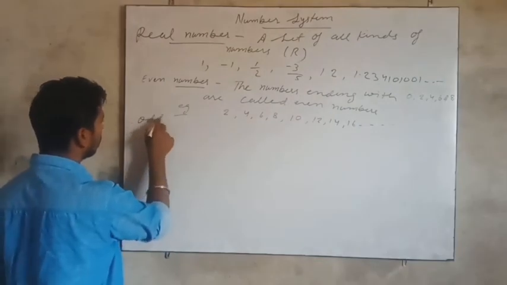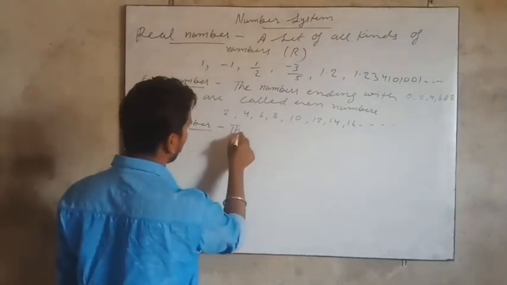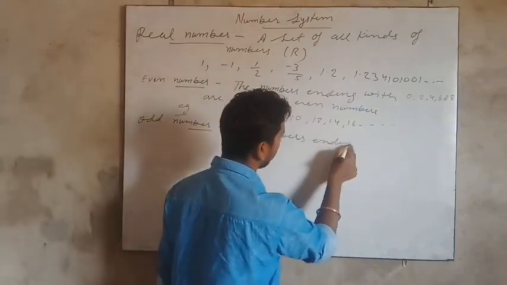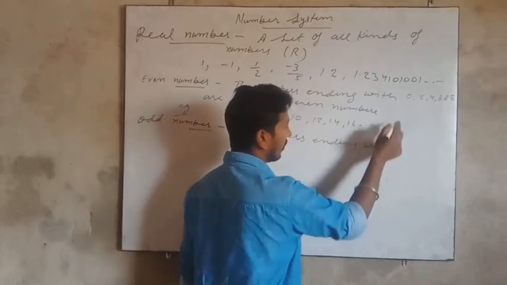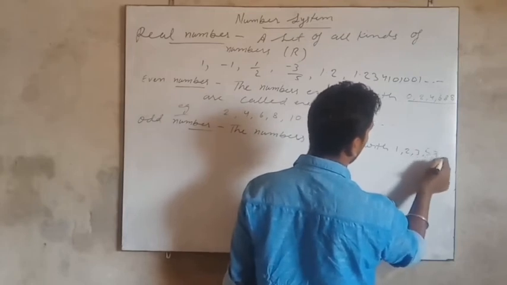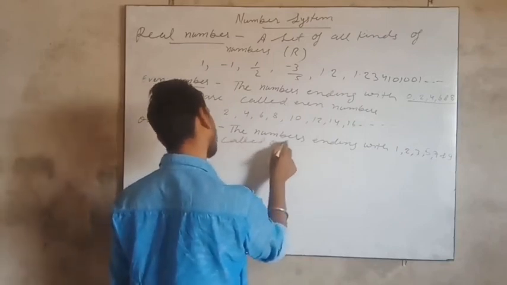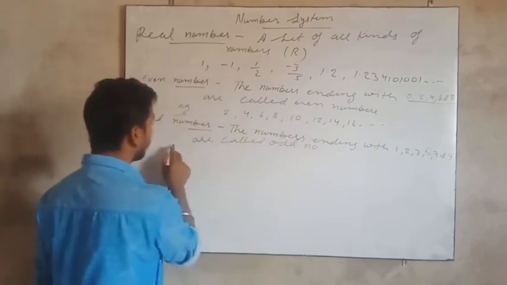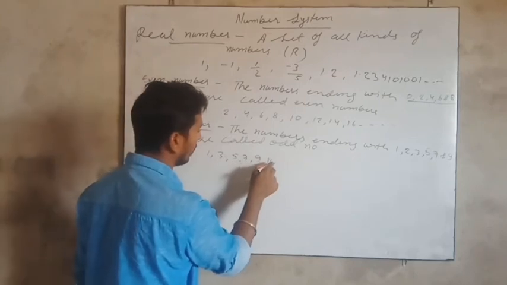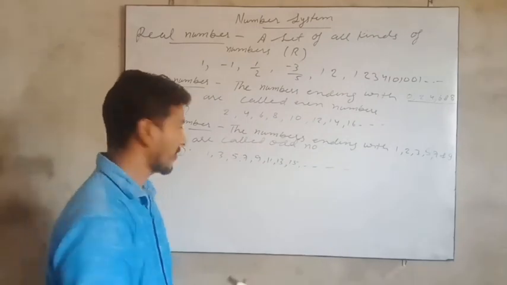Now next is odd number. The same definition we can write: the numbers ending with, but in place of 0, 2, 4, 6, 8 we replace by odd digits, are called odd numbers. For example, 1, 3, 5, 7, 9, 11, 13, 15 and so on. Now next is a prime number.